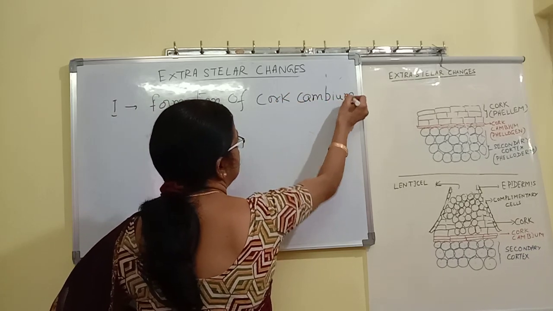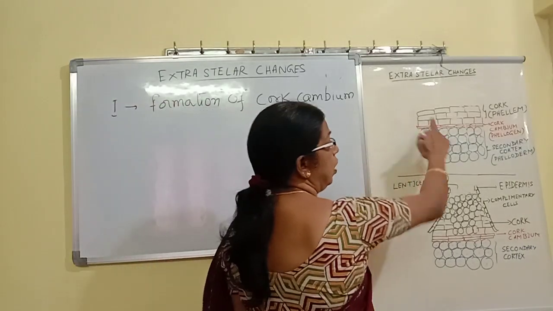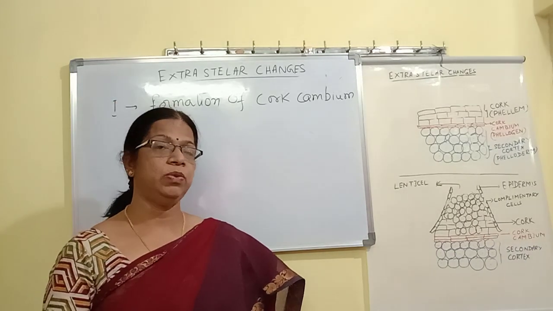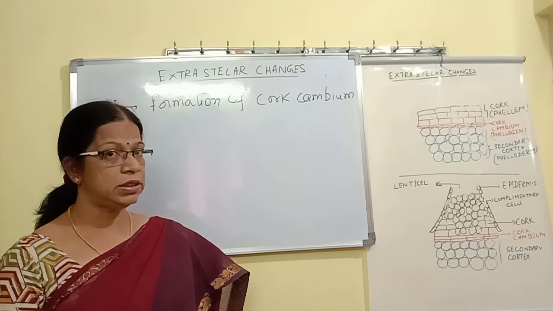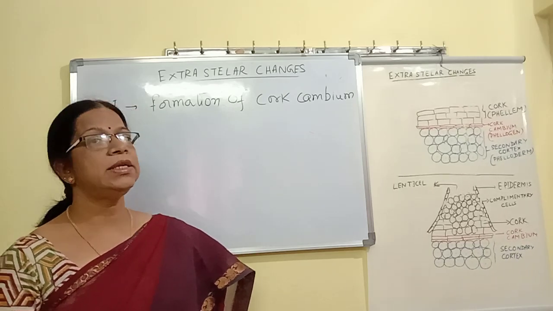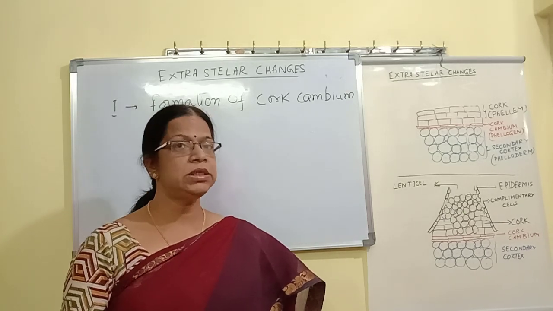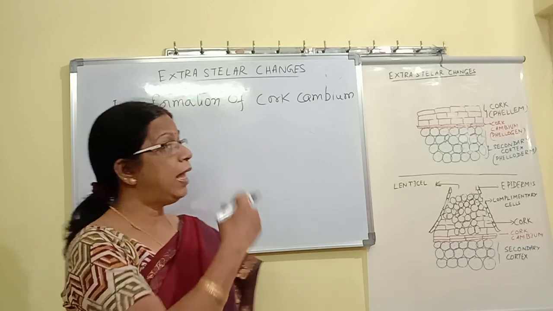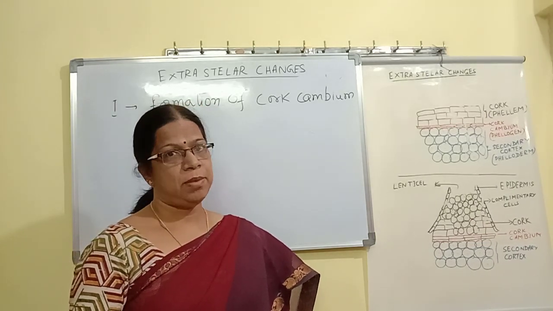Cork cambium is a meristematic tissue. Just like the vascular cambium is formed in the stellar region during intrastellar changes, similarly, during extrastellar changes another meristematic tissue is formed. This is also a secondary meristem, called the cork cambium.